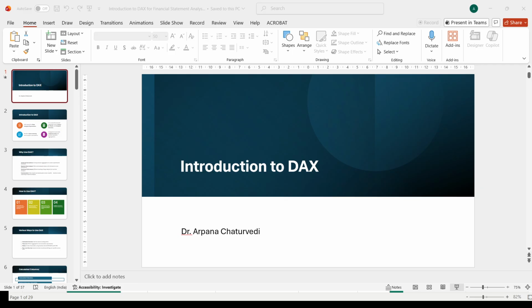Now similarly you have to create PBIT. So for PBIT, operating profit plus all the entries which are with respect to non-operating. So it will add all the entries of non-operating income, or you can say it will subtract all the entries which are related to expenses. So these are the various ways.